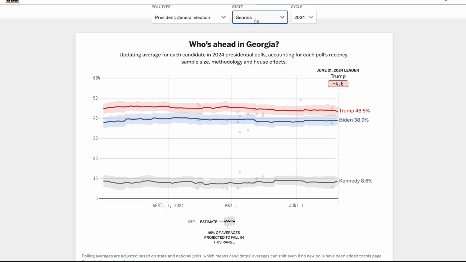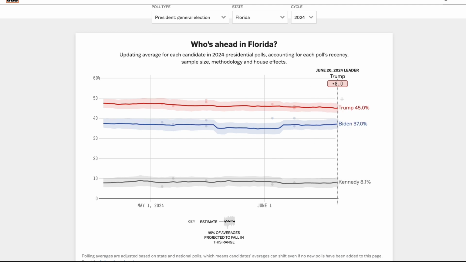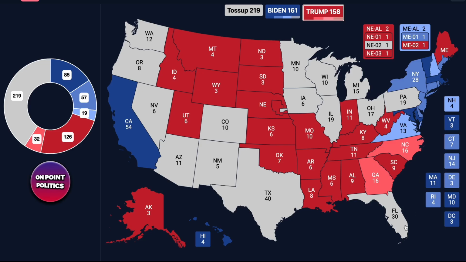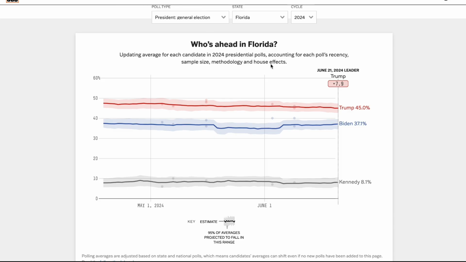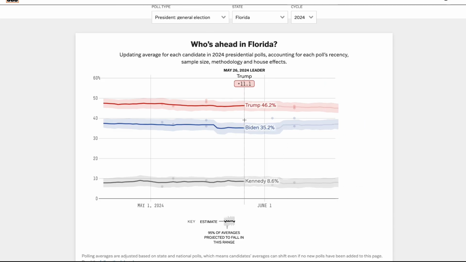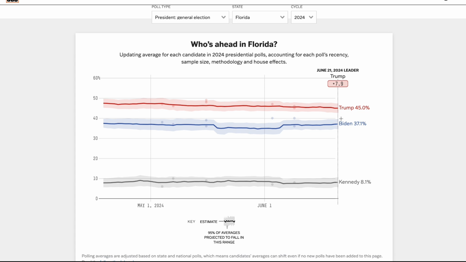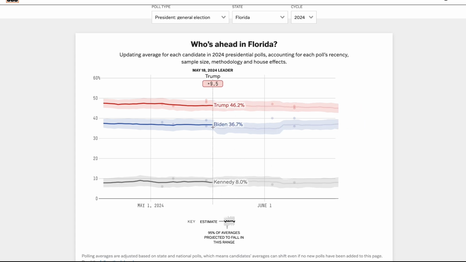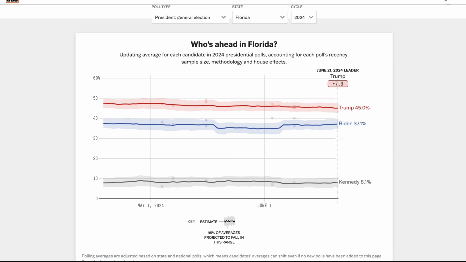If we go to the state of Florida, we'll see that Donald Trump is leading in the aggregate by around 7.9 percentage points. I currently have him winning the state by 14. The polling average underestimated Trump in the state by around 5 percentage points or so. And so I wouldn't be surprised to see something like that actually occur once again. Donald Trump had a much larger polling lead as of right now, but that lead has actually been shrinking in the state of Florida for whatever reason.